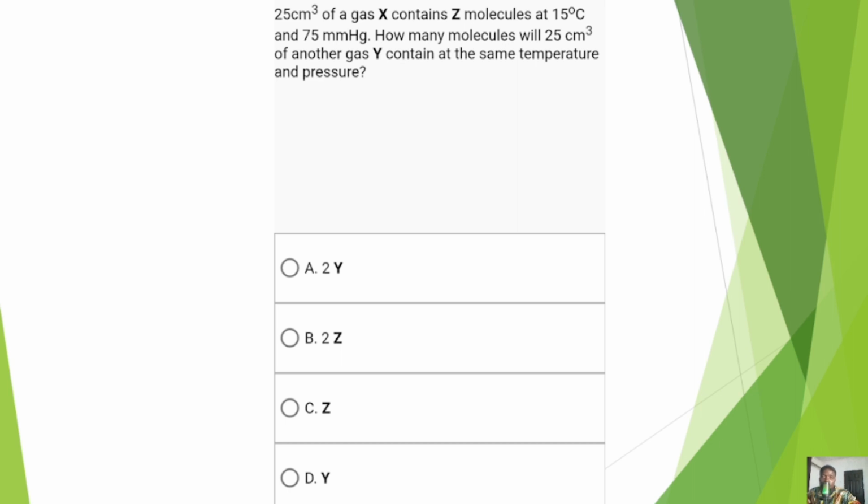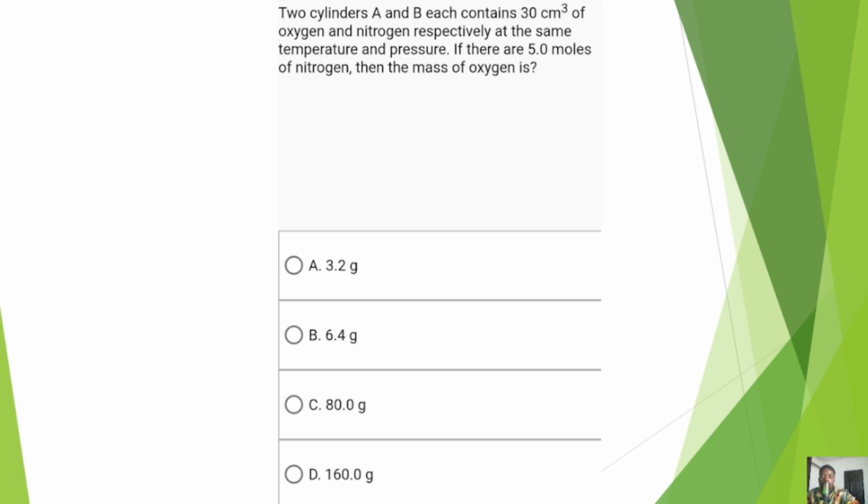And what is the number of molecules according to the question? Z molecules. So notice that they said that the temperature and pressure were constant for this, and that is the condition at which Avogadro's law is established. So we have that the answer is going to be C, which is Z. Why is it C? The two gases have the same volume, which means the number of molecules is supposed to be the same thing. Okay, so we'll consider this question finally on Avogadro's law.